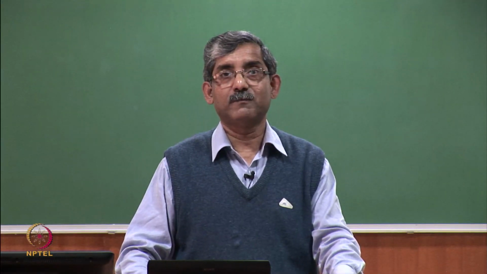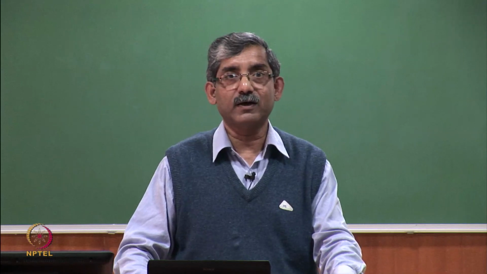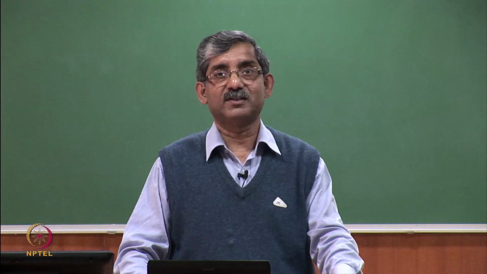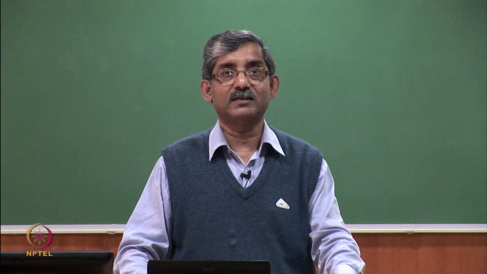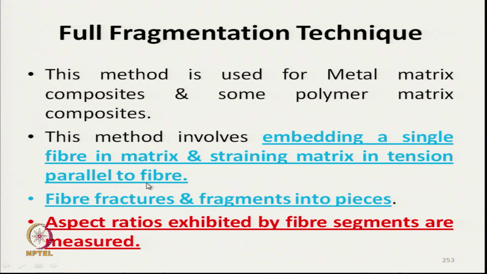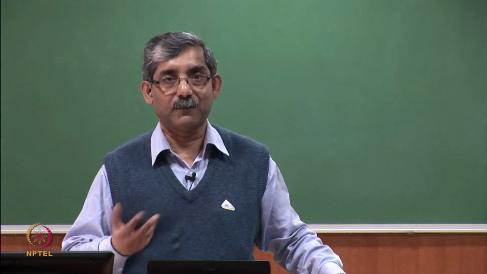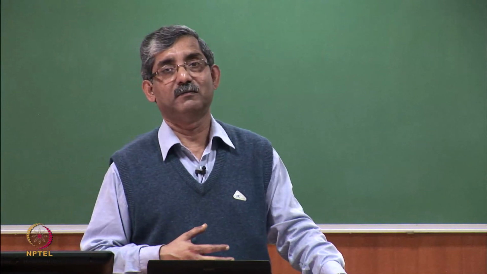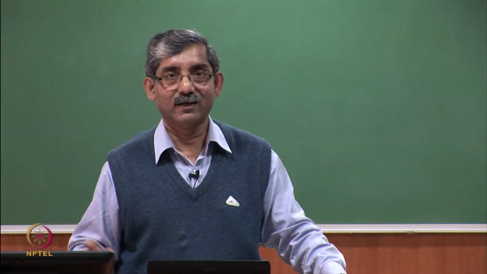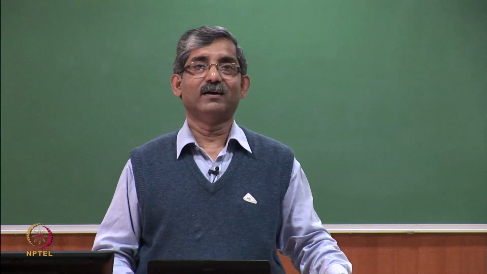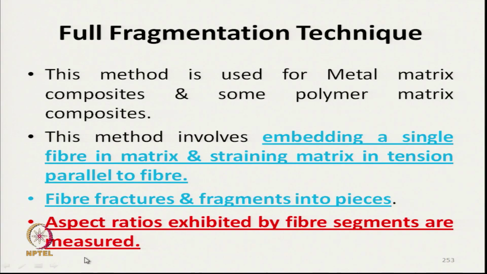This method involves embedding a single fiber in the matrix and straining the matrix in tension parallel to the fiber. As I have already shown, the fiber fractures, fragments into pieces, and the aspect ratio exhibited by the fiber segments is measured. So, if the fiber does not actually break, we can get an idea that there is less bonding strength.